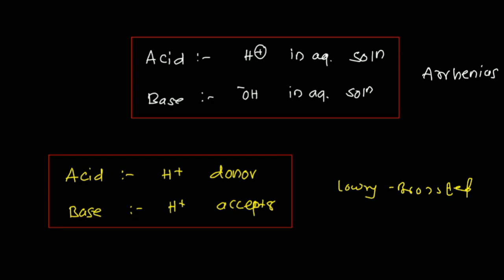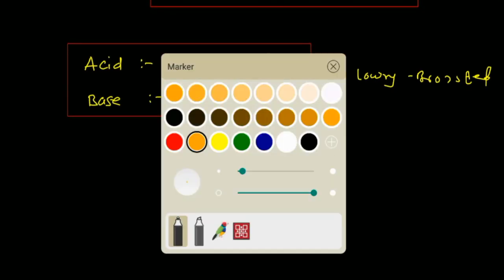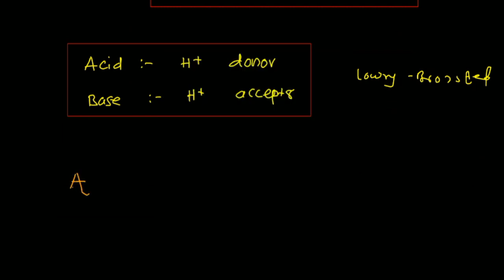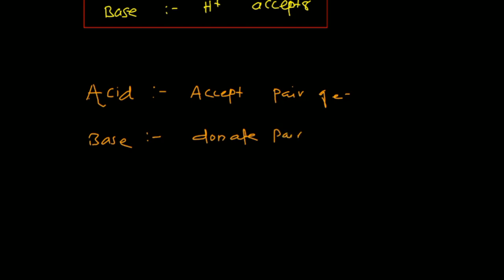Another theory is given by Lewis. According to the Lewis acid-base theory, an acid is a species which accepts a pair of electrons, and a base is a species which donates a pair of electrons.